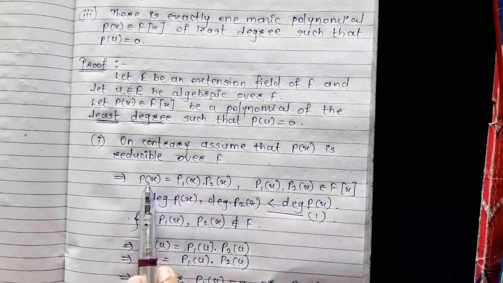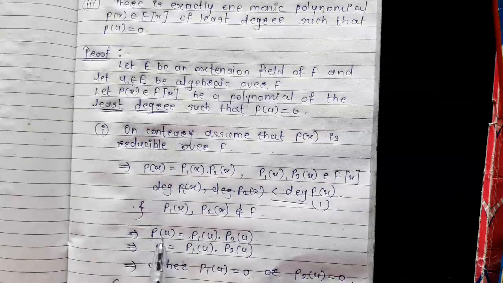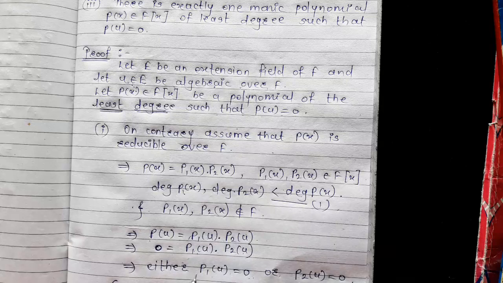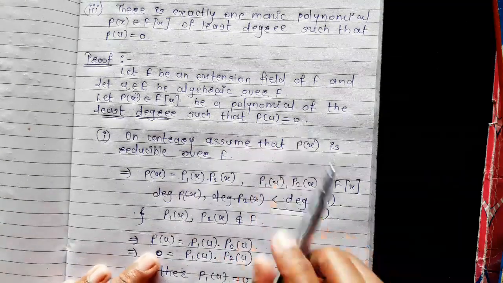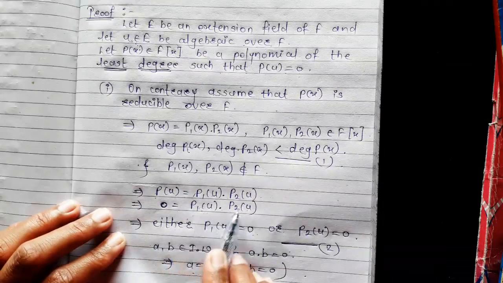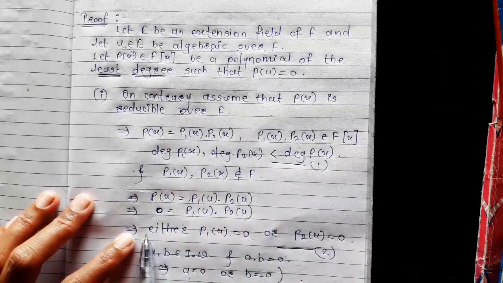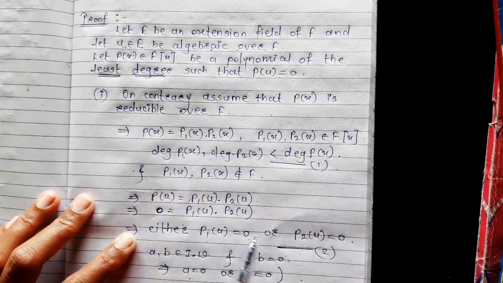Now as P of x is equal to P1 of x times P2 of x, this gives that P of u is equal to P1 of u times P2 of u, but P of u is equal to 0. Thus 0 is equal to P1 of u times P2 of u. Now from this we have either P1 of u is equal to 0 or P2 of u is equal to 0.